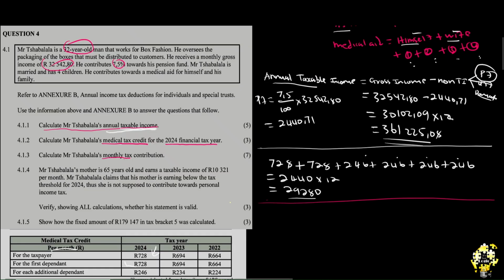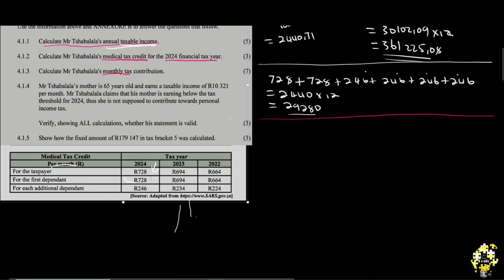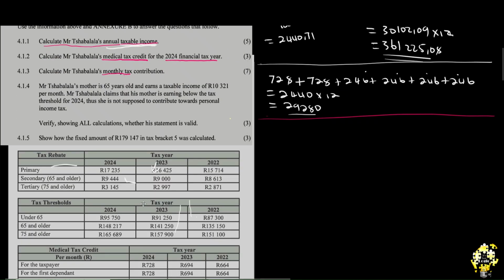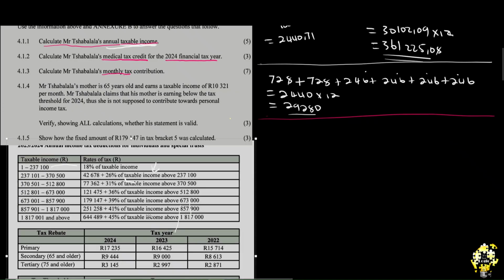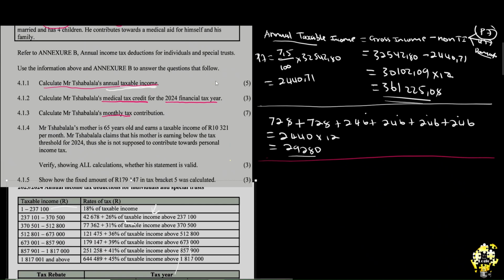So this does not mean that you have to go here with a monthly amount. Again, let me get this, because now we need it. We need the full force. There we go. Now we have the full force so that we can start with our calculations. We have already calculated our annual taxable income. Like I always told you, in order for us to come to this table here, we need to have calculated our annual taxable income because this is for taxable income.